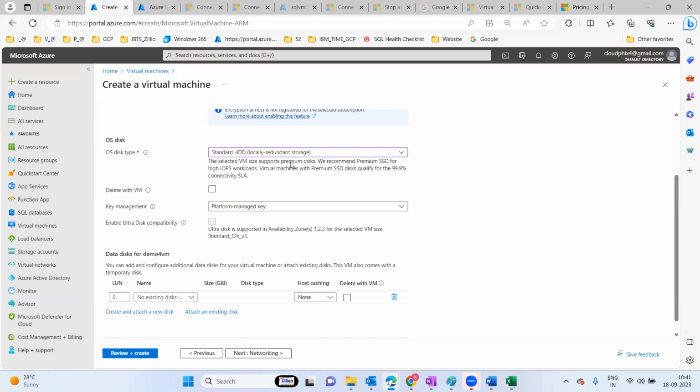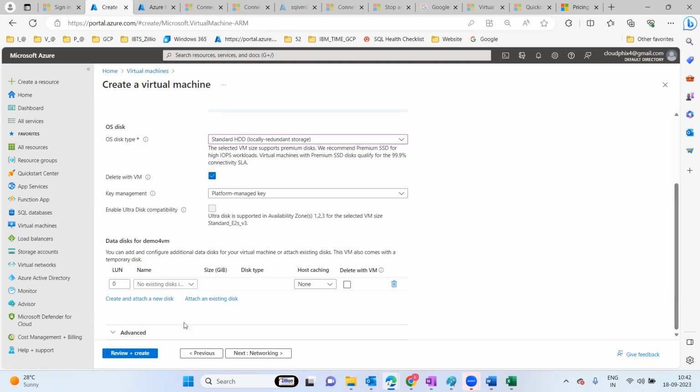Okay, NIC also stays. Only the VM will be deleted, right? Yeah, only the VM. So if you check this box, along with the VM, the OS disk, network interface, IPs, everything is going to be deleted. Okay, understood. Just for practice purposes I am checking this one, but in real time they are not going to check this in most cases. Before deleting, they ensure all these options. At this moment, it is just for practice purposes.